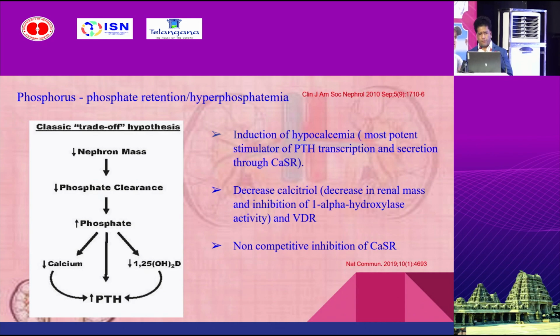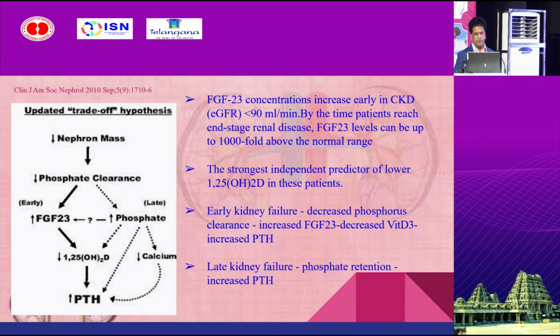Phosphate also increases parathormone by non-competitive inhibition of the calcium sensing receptor and also inhibition of vitamin D receptors. With the discovery of FGF23, the updated trade-off phenomenon was hypothesized, and it is categorized into two phases, the early CKD phase and the late CKD phase.